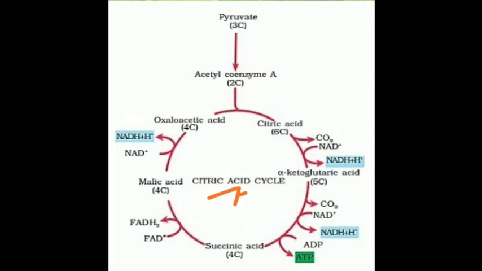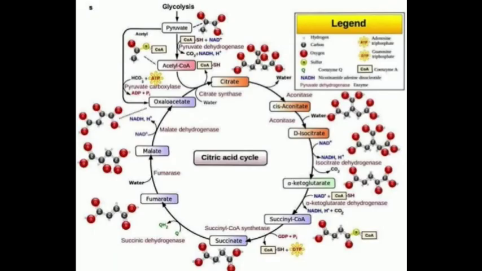Along with NADH, carbon dioxide is released, and the 5-carbon compound, that is alpha ketoglutarate, undergoes simultaneous dehydrogenation and decarboxylation, and it gets converted into a 4-carbon compound, that is succinyl CoA.